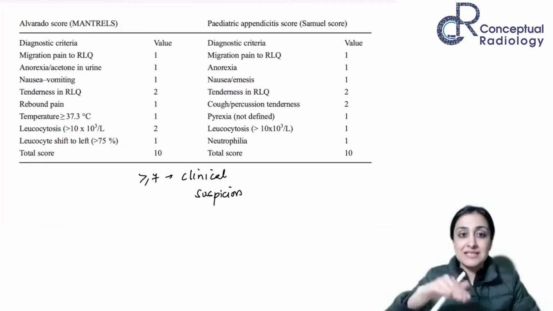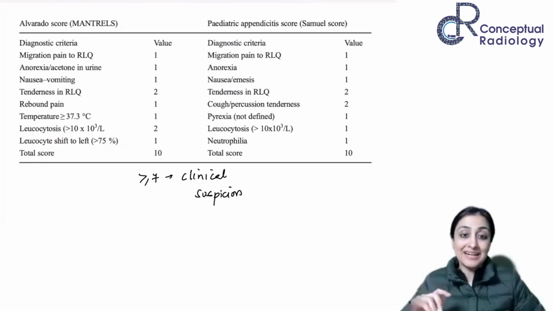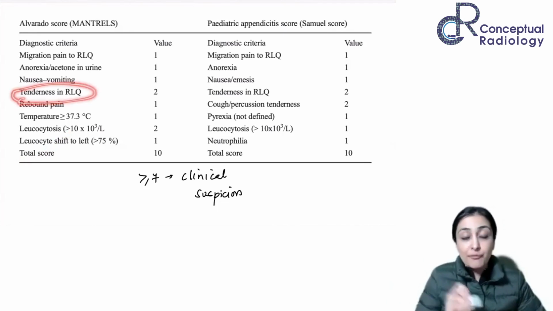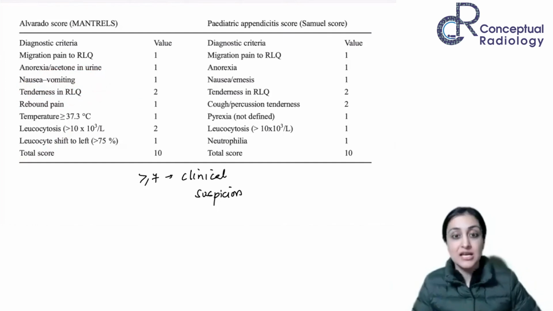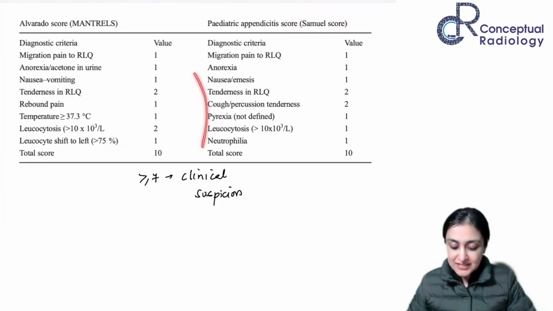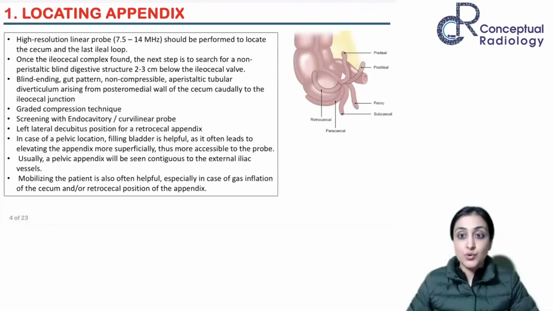If the patient says that this is where it's hurting, just put the probe there. Probe tenderness is the radiological marker of peritoneal inflammation, so that is very, very useful. What we're giving as 2 points translates to probe tenderness. And the pediatric score, don't know if you're aware, is a different score called the Samuel score, more or less the same features. Okay, so this is about the clinical score.